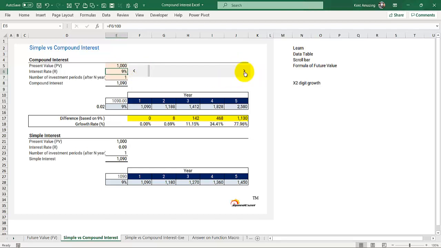So now at 8%, in 5 years time, it doubles. At 9%, in 5 years time, the difference compared to simple interest is 1000-something. Now if I change it to 10%, in 5 years time it becomes this. At 11%, the difference is 160. At 12%, the difference is 1879. At 14% it is 2526.